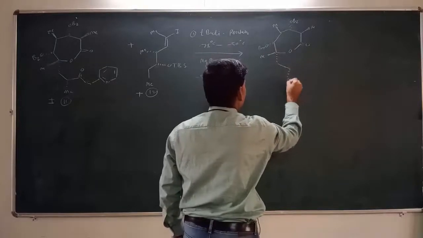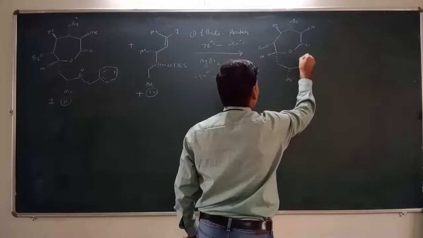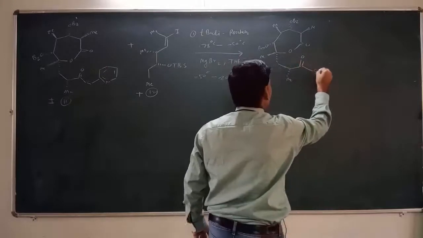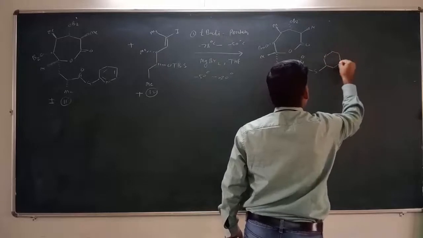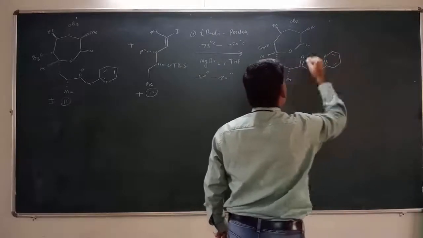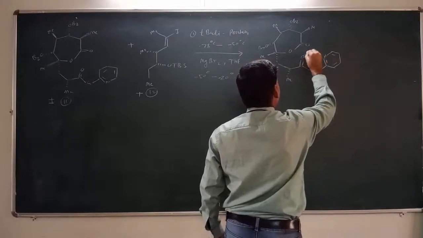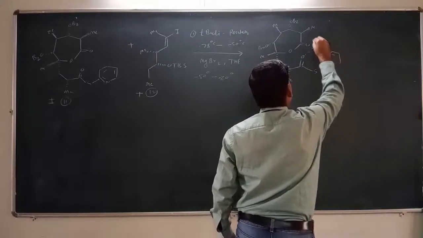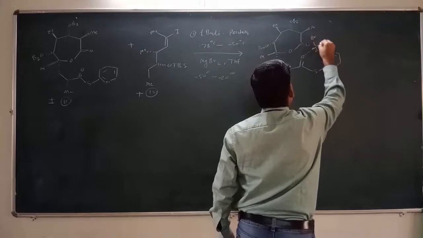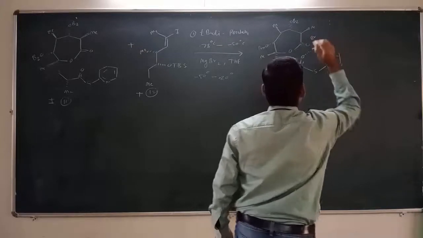So here is methyl and here is the carbonyl compound, and this carbonyl compound will form a complex with the Grignard reagent, and we get a compound like this. This is Mg, and then it will react with this Br, and here is this methyl, right?